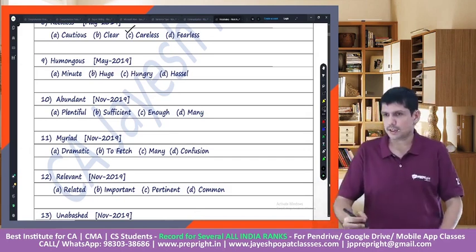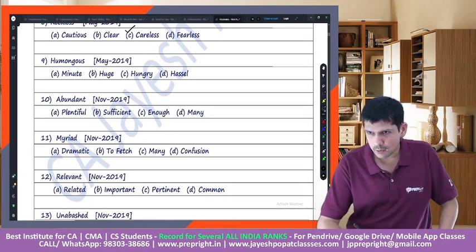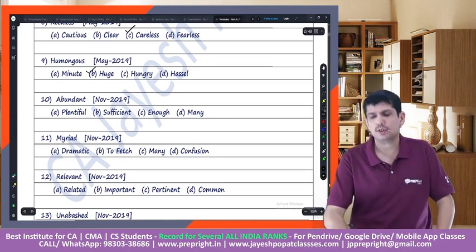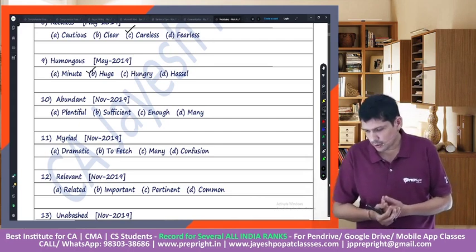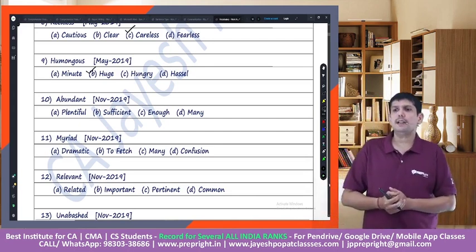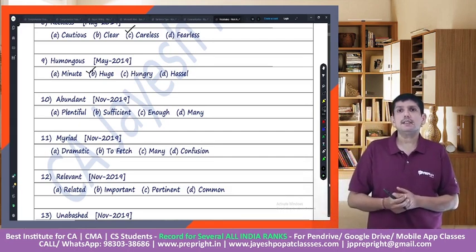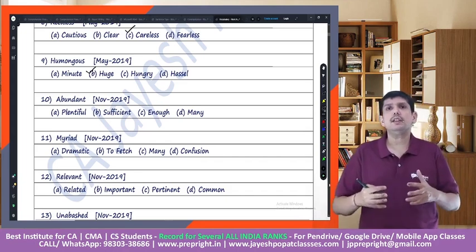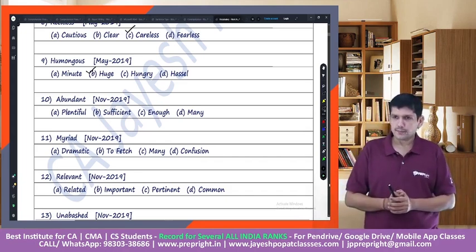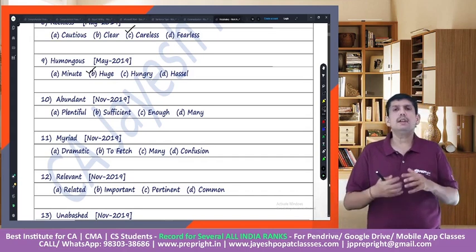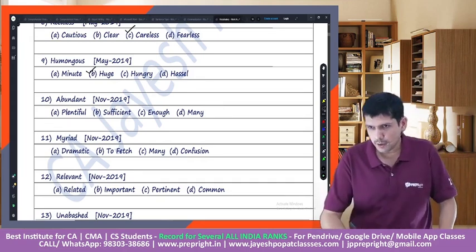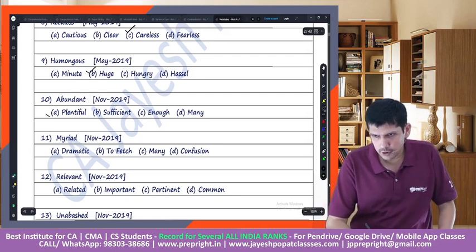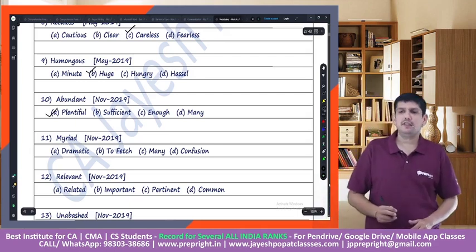So humongous would mean huge. Next word is abundant. Again, this is also very easy. Abundant means there is abundant water in the lake. So this would mean plentiful.